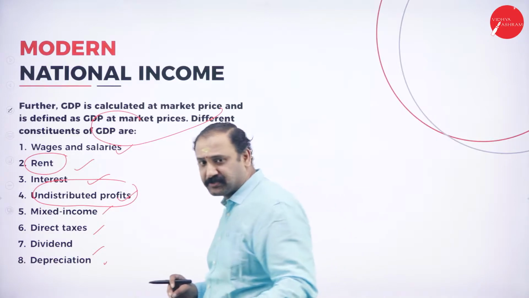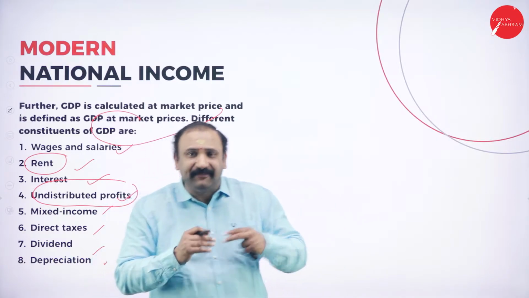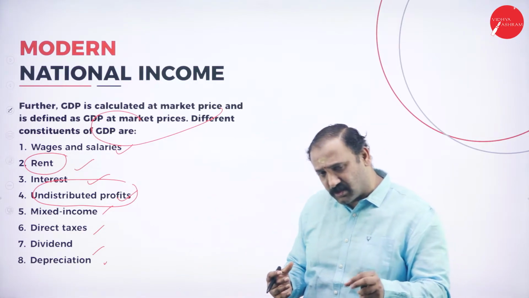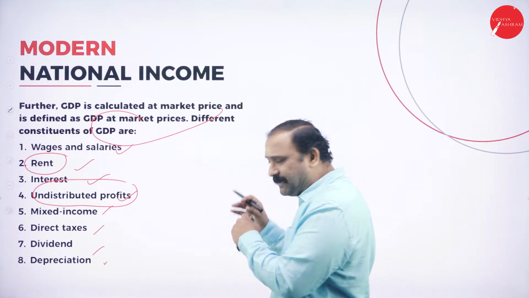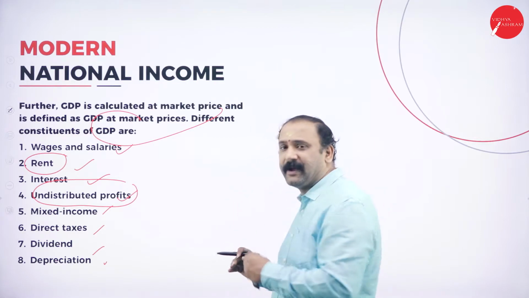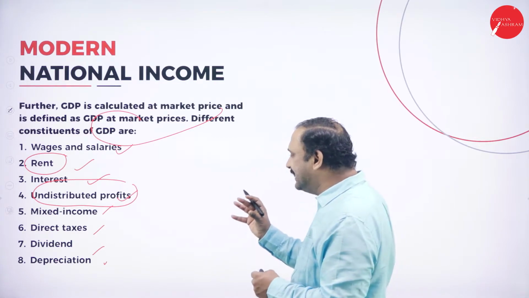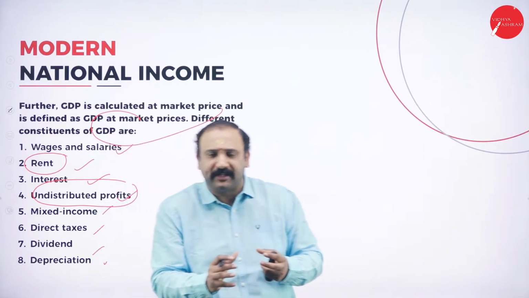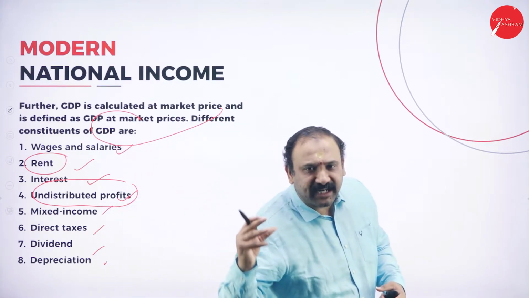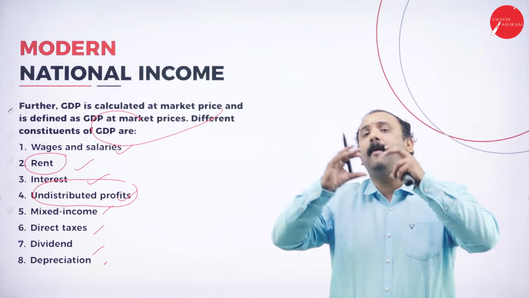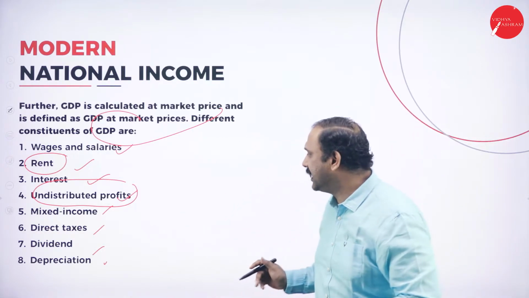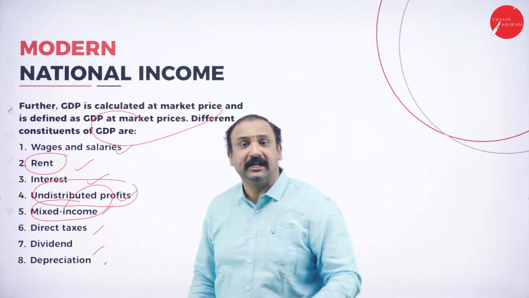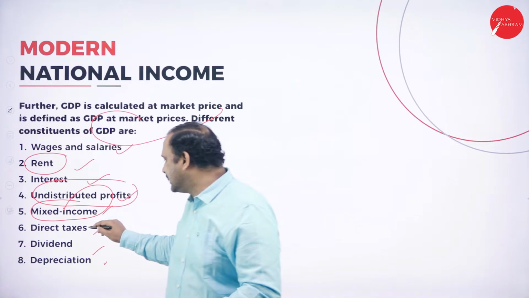Undistributed profits, which means that which is not yet given back to the public, it is retained, it is yet to be distributed. So that is also a part of the GDP cycle, followed by the mixed income. Mixed income is a mixture, which means both public and private put together. We are bringing in the mixed income factor. It is a composite factor altogether. So I would always say that mixed income is very, very important, followed by direct taxes.